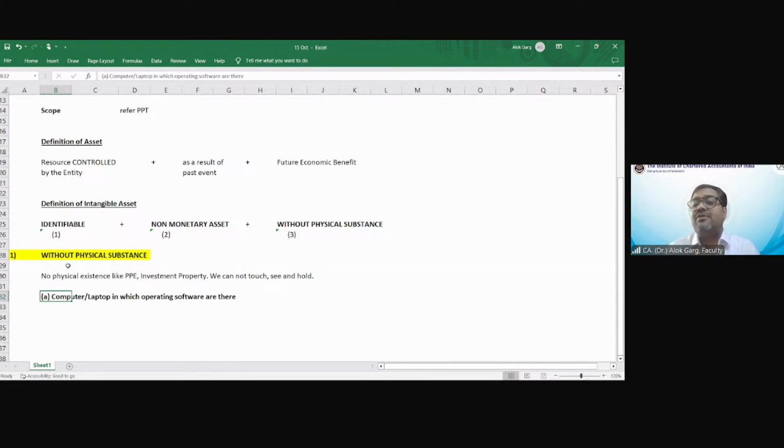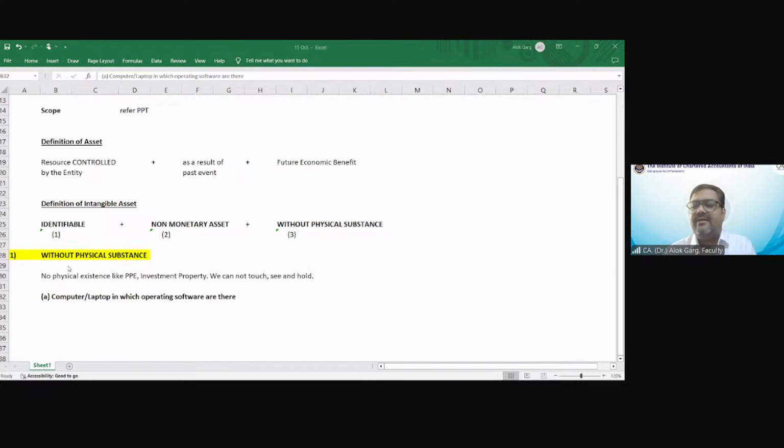Like in this computer laptop or a software, the significant part is the physical part, which is your computer and laptop. Okay. So in this case, computer and laptop will be capitalized as a PPE. Operating software is not required to be capitalized separately. It is a part of the computer and laptop itself.